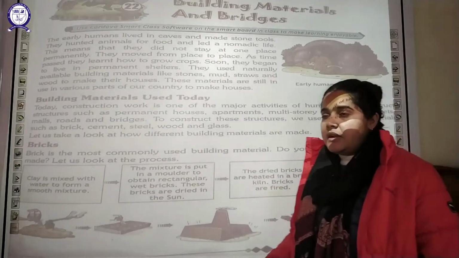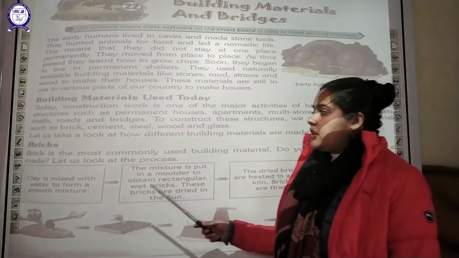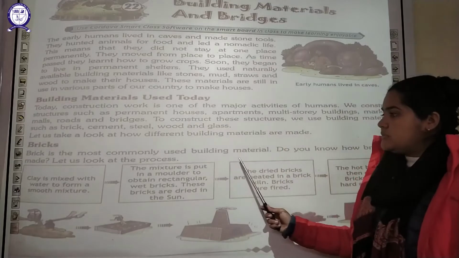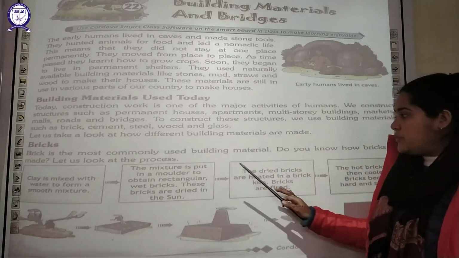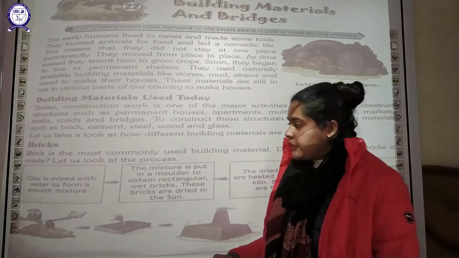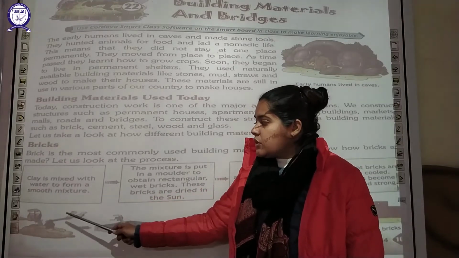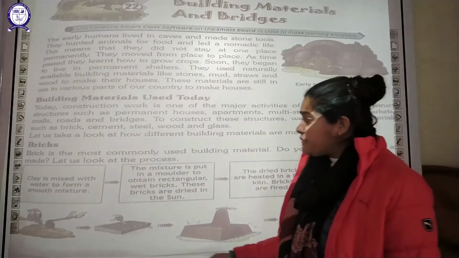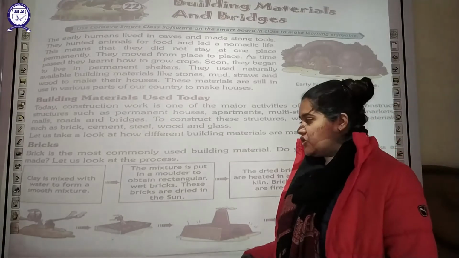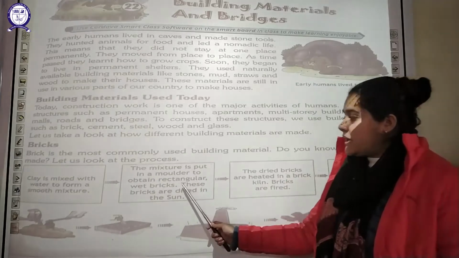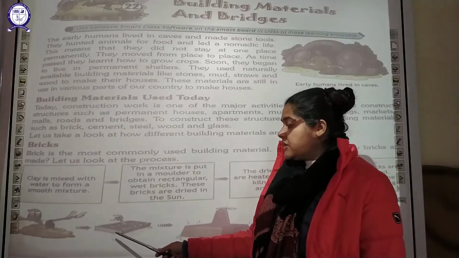Okay. So let us understand the most common material which is used as a building material. Here are your bricks. Bricks are the most commonly used building material, as I've told you. Let us understand the process of how these bricks are made. In the very first step, the clay is mixed with water so that a smooth mixture is prepared. The next step is that this mixture is poured into a mold. A mold provides a shape, and because of this we obtain a rectangular wet brick. Now this brick is dried in the sun.